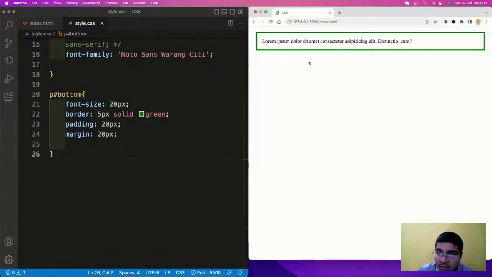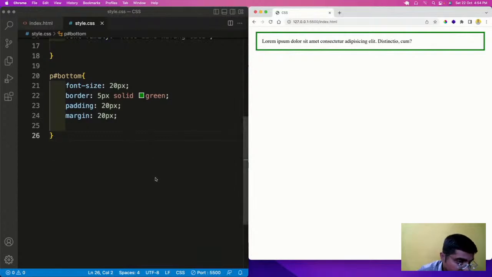So here, this is the content. Outside this content, which is top, right, bottom and left, we have padding. Padding means some space around the content. Around means on all the sides. After this padding, we have border. Outside this border, we have margin.